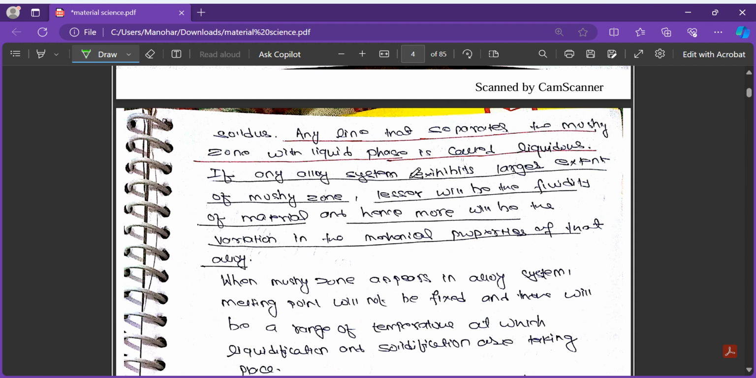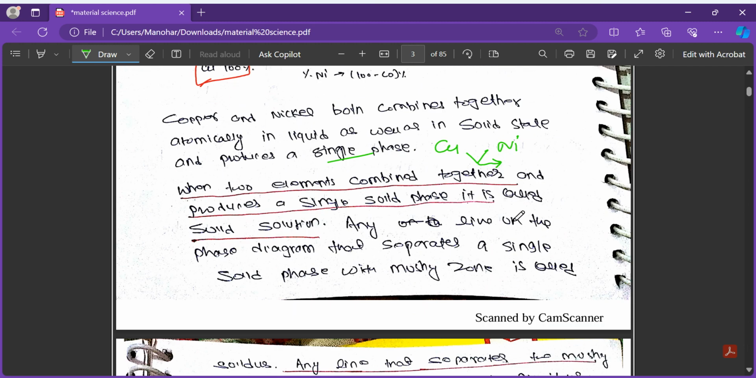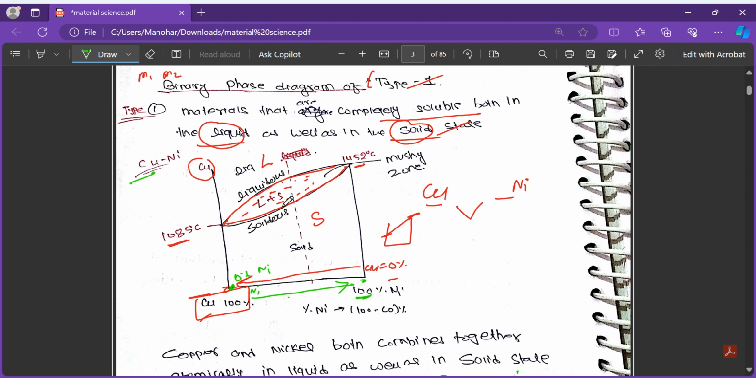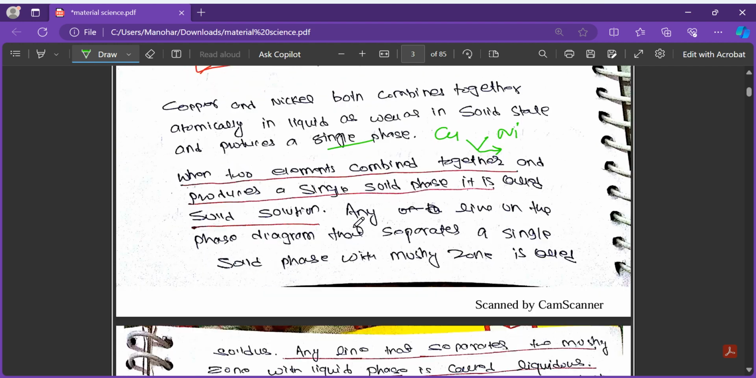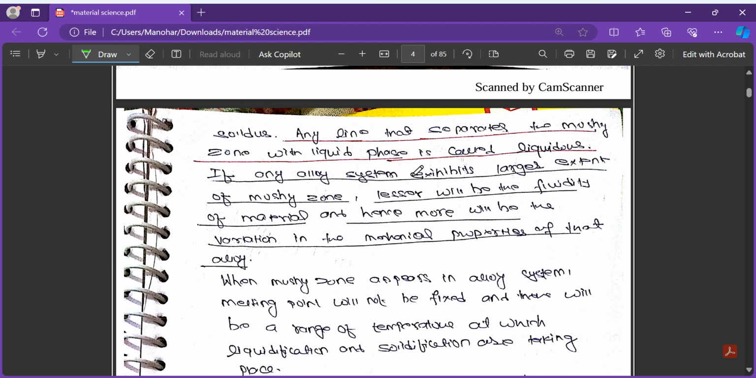If any alloy system exhibits a larger extent of messy zone, lesser will be the fluidity of the material and hence more will be the variation in the mechanical properties. So the messy zone is this dotted liquid plus solid region. The higher the messy zone, the more the mechanical properties of the material will vary in this region. So one can easily see that if any alloy system exhibits a larger extent of the messy zone, lesser will be the fluidity of the material and more will be the variation in the mechanical properties of that alloy.